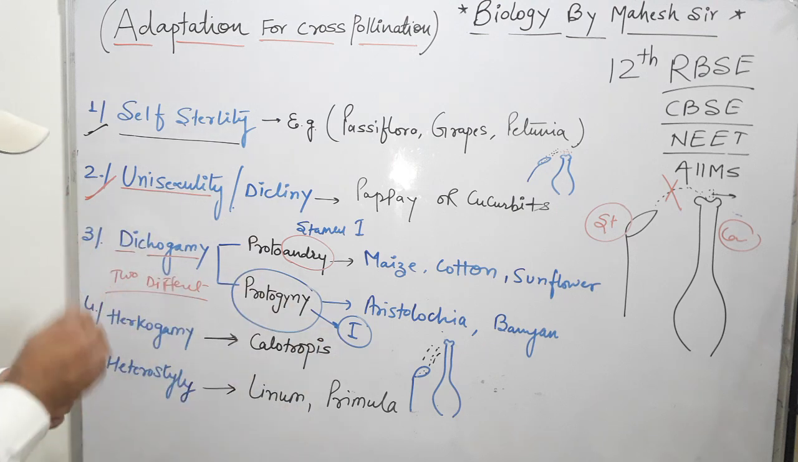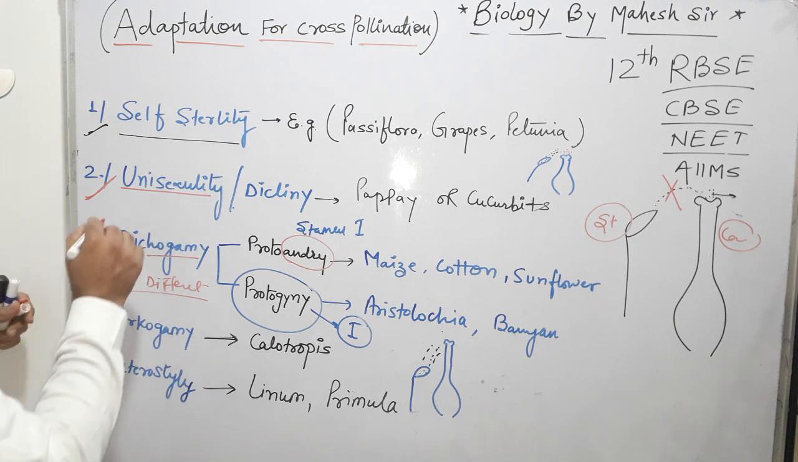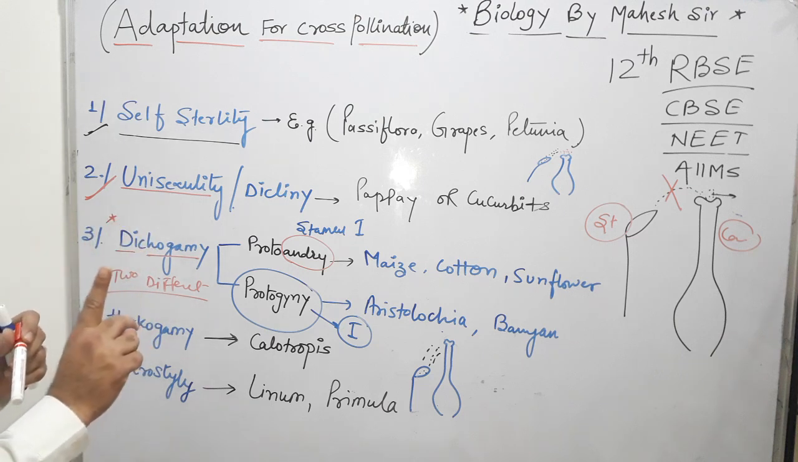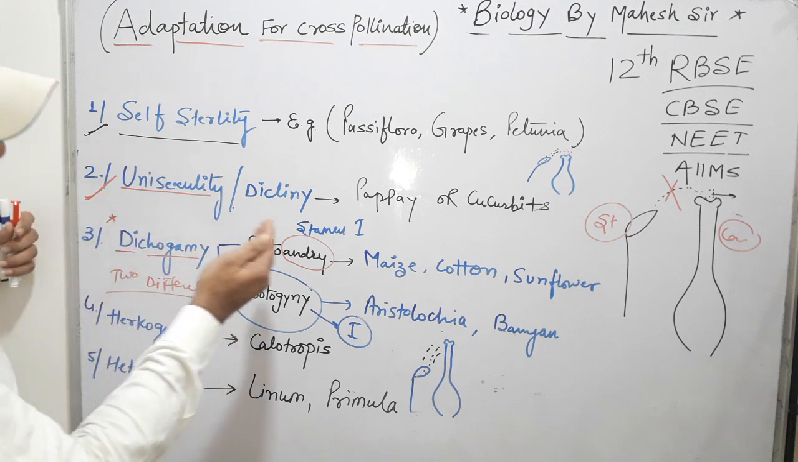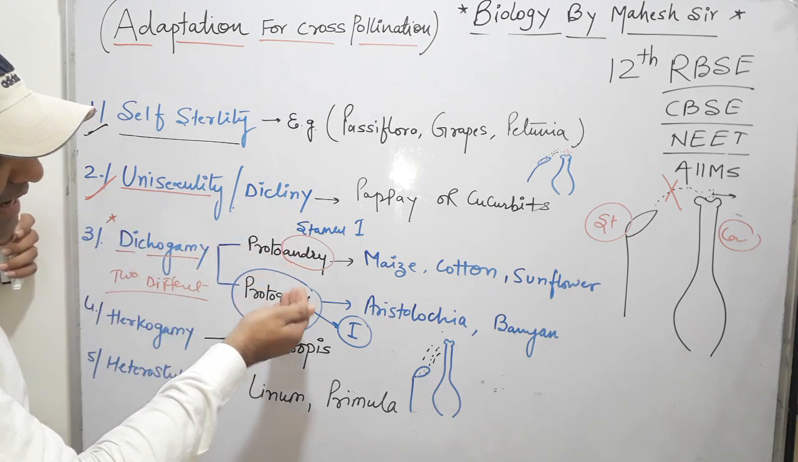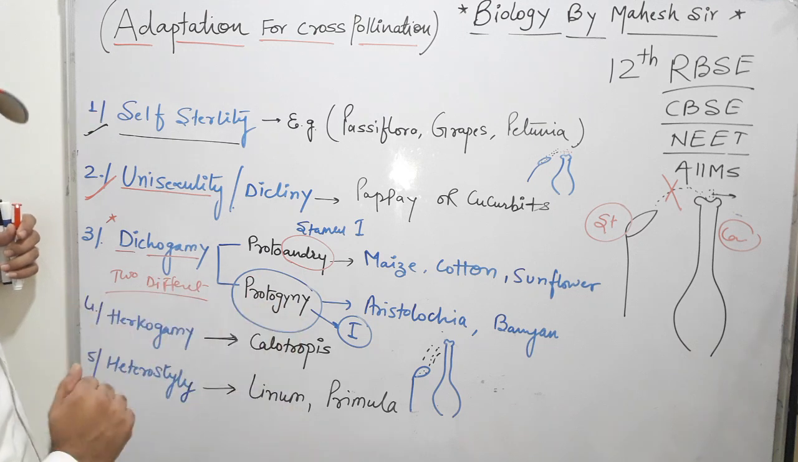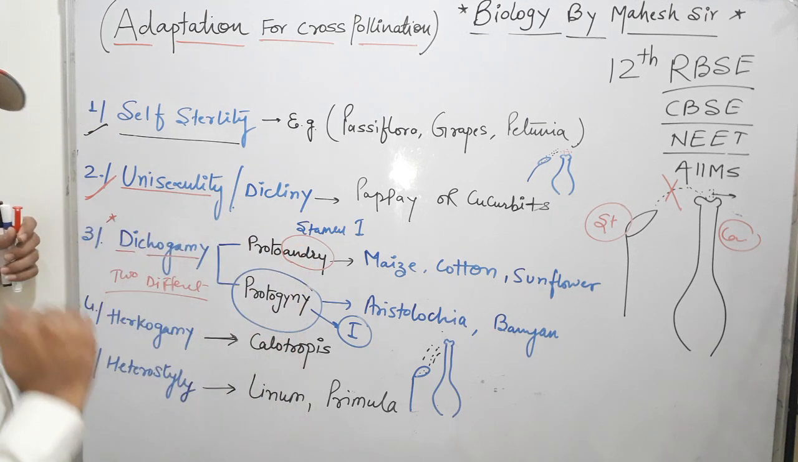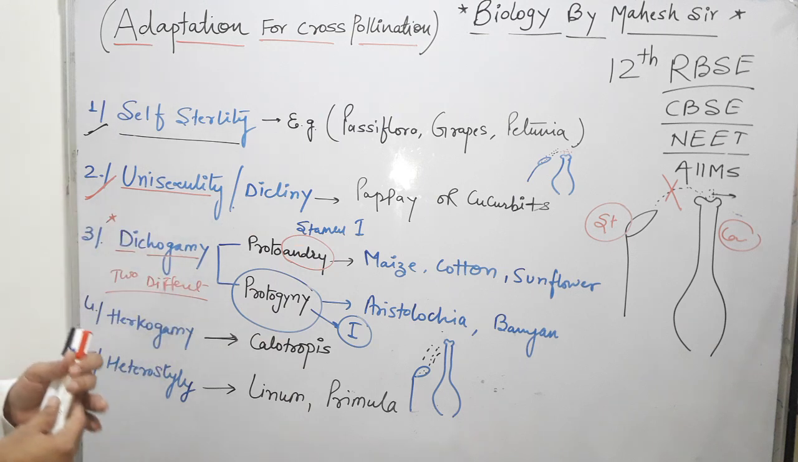So let me repeat this term, it is important. Dichogamy means maturation of stamen and carpel at two different times. If the androecium develops first, then after a few days the gynoecium develops. If the gynoecium develops first, then after a few days the androecium develops. The condition is called dichogamy.